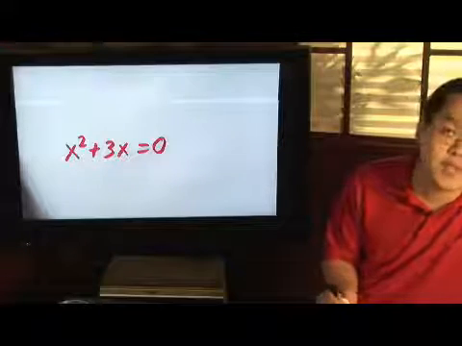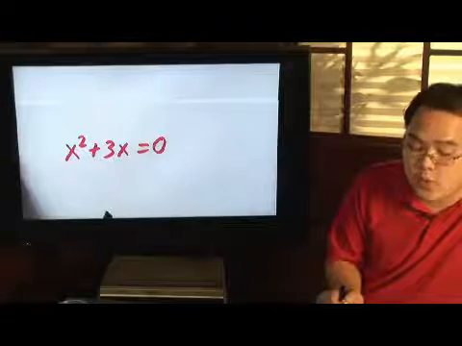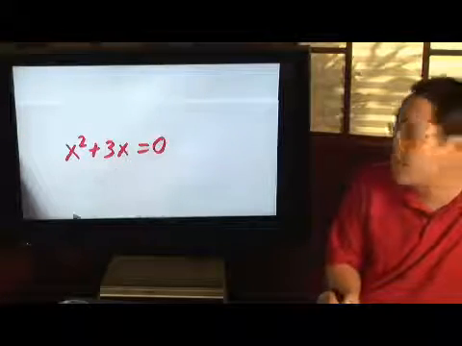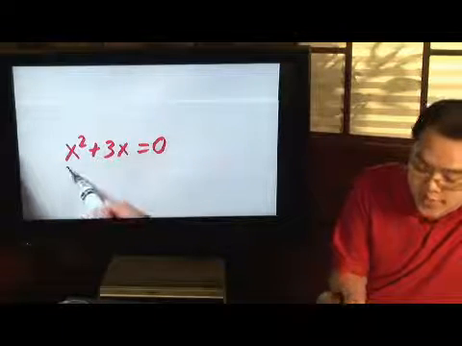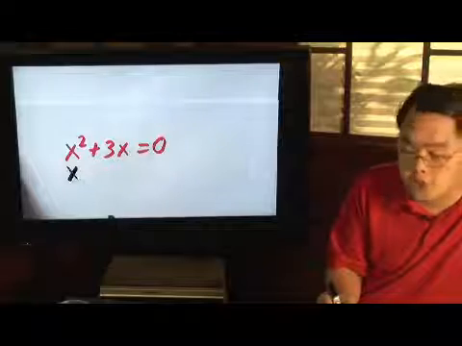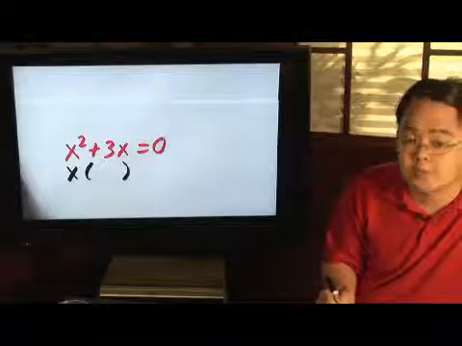Now, what you want to do first is, being that it's a factoring equation, see if you can factor something. In other words, see what the two terms have in common. Both of them obviously have an x. So you're going to go ahead and pull out, or factor, an x, and then start a parentheses to see what's left over.